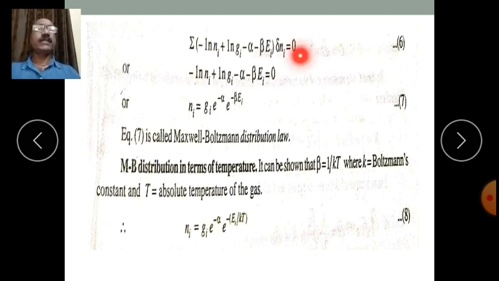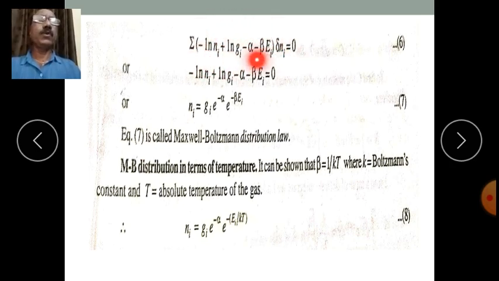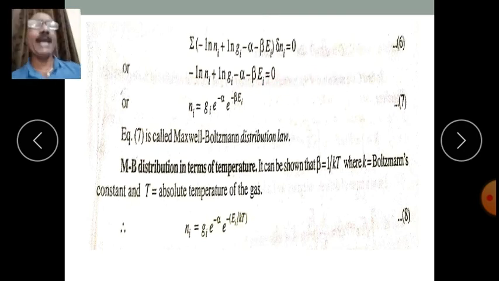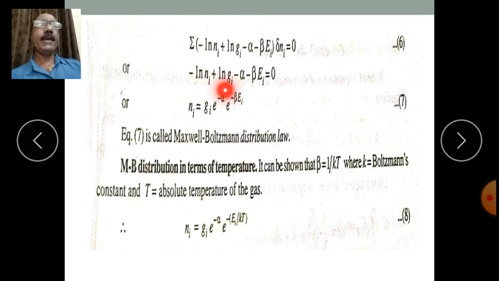So this term will be maximum only if the bracketed term is equal to 0. As delta Ni is not going to be 0, this term is going to be 0. So equating this term with 0, what we get? Minus log of Ni plus log of Gi minus alpha minus beta Ei is equal to 0. Multiplying this equation throughout by minus sign, we get plus log of Ni minus log of Gi plus alpha plus beta Ei.